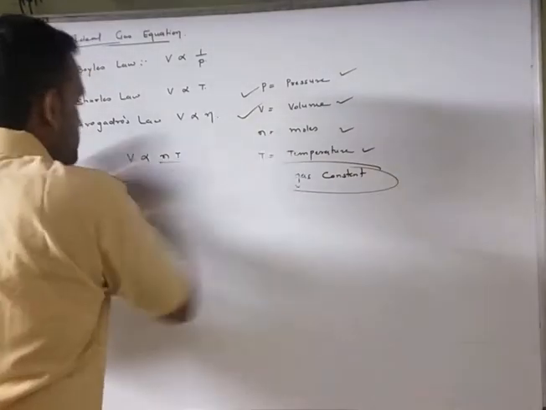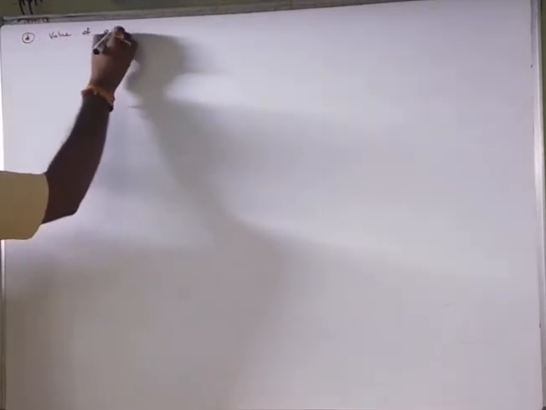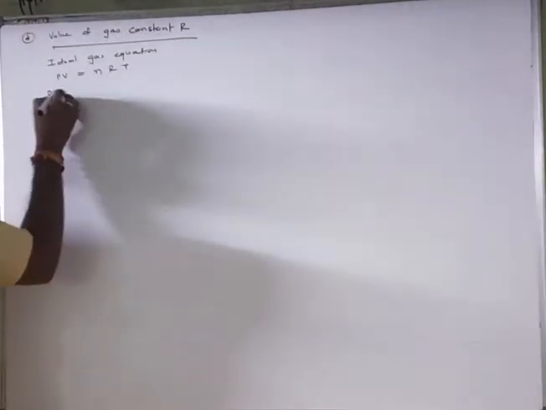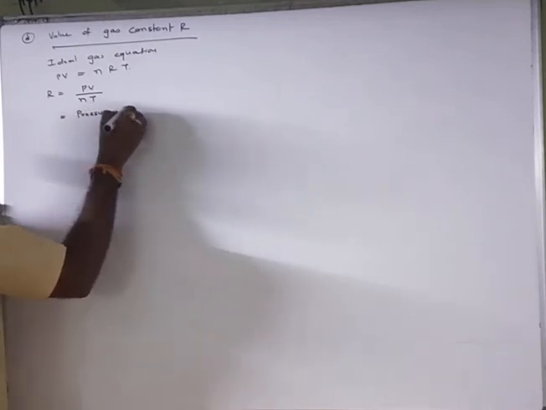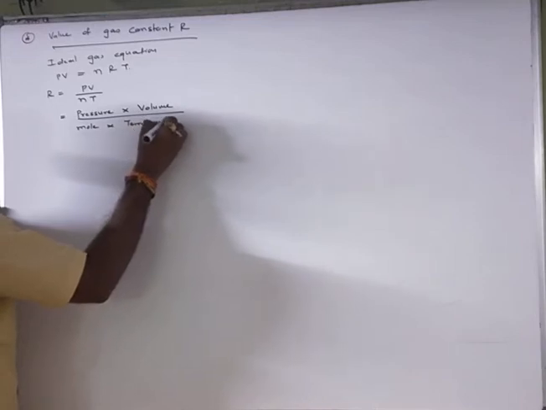Okay, now let us see the value of the gas constant R. First of all, you have to know that according to the ideal gas equation, PV equals nRT. We have to find out the value of R, so make R the subject. So R equals PV by nT. Now P is pressure, so I can write pressure into volume divided by mole into temperature. Understand, right?